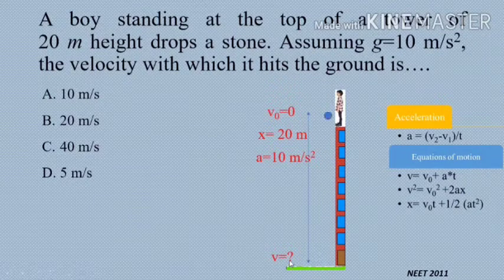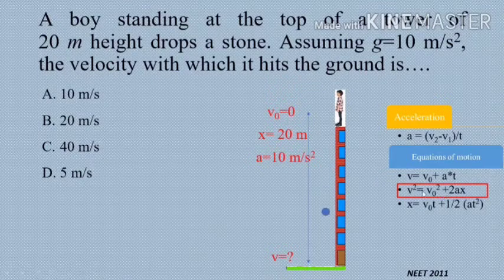To find out final velocity, the suitable equation for given conditions is the second equation of motion. Here we can see v0 is known to us, acceleration is known, and distance is also known. That means we can use this second equation of motion.